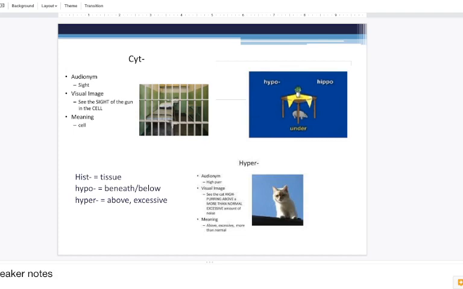Hyper sounds like high purr. The visual image is a cat high purring more than usual, or an excessive amount. Hyper means above or excessive. Again, hyper sounds like high purr. You see the cat purring high and more than normal, or excessive volume.